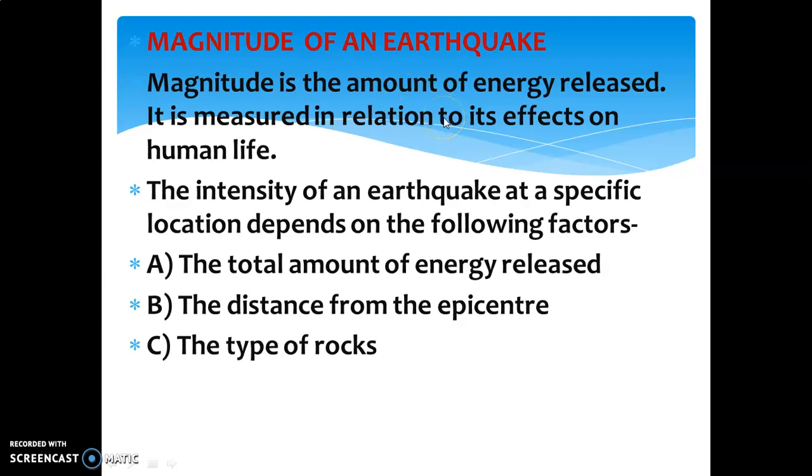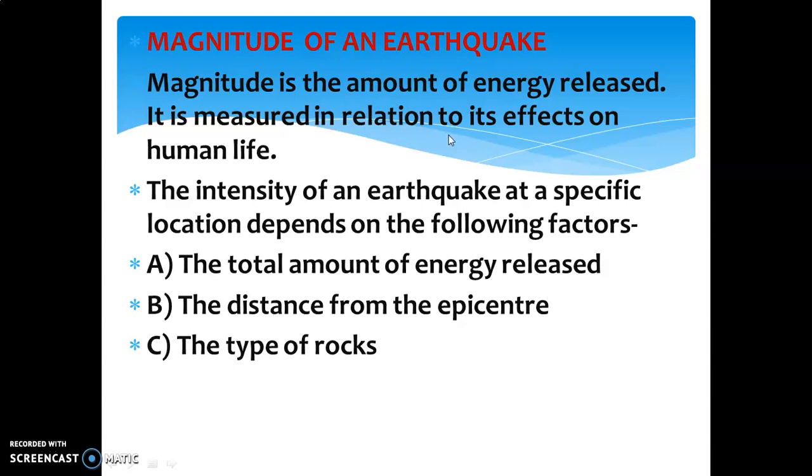For example, a magnitude of 5.3 is a moderate earthquake, 6.3 is a strong earthquake, and 8.5 is a very strong earthquake.